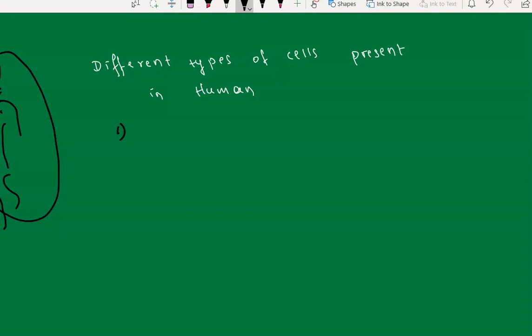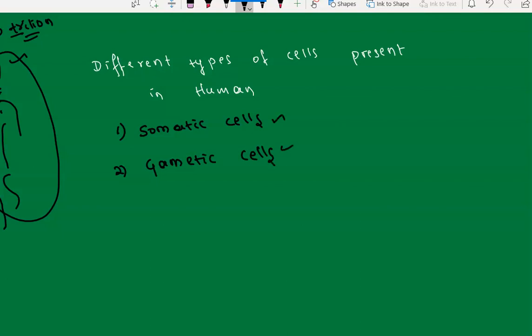Approximately we have 30 to 40 trillion cells present in a human body. Human body is made up of 30 to 40 trillion different cells. We have categorized all those 30 to 40 trillion cells into two categories, that is somatic cells, and the second broader category is gametic cells. These are the two important categories we have.